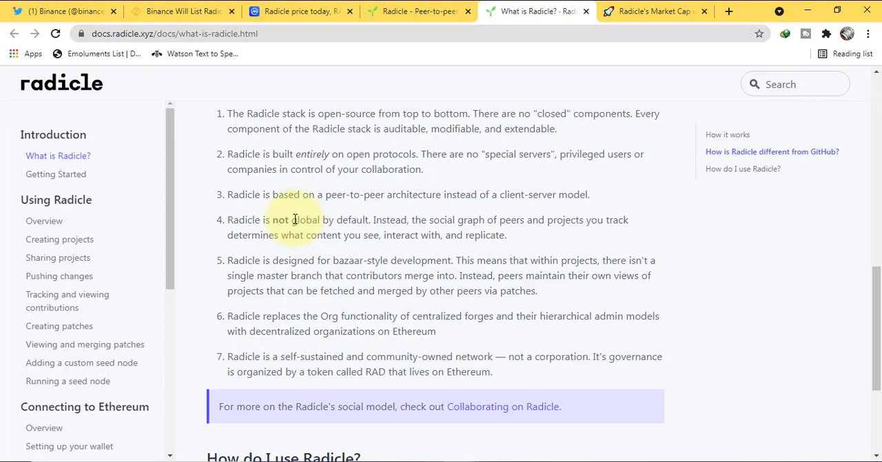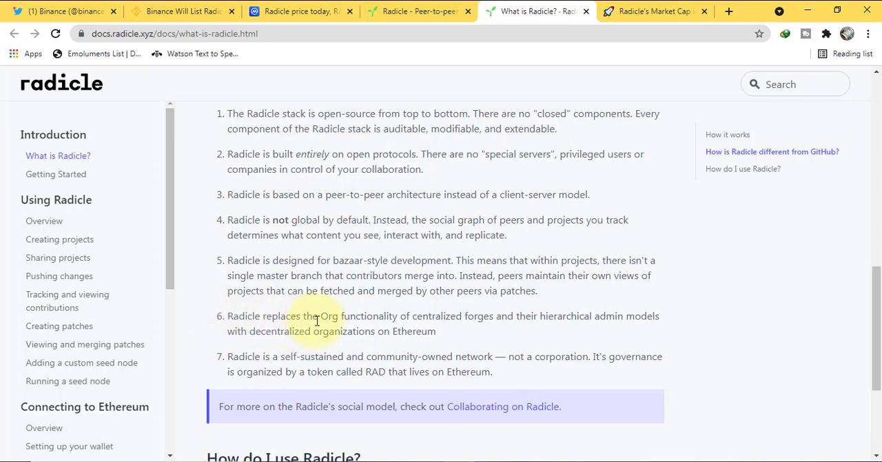Radicle is based on a peer-to-peer architecture instead of a client-server model. Radicle is not global by default. Instead, the social graph of peers and projects you track determines what content you see, interact with, and replicate. Radicle is designed for bazaar-style development. This means that within projects there is not a single master branch that contributors merge into. Instead, peers maintain their own views of projects that can be fetched and merged by other peers via patches.